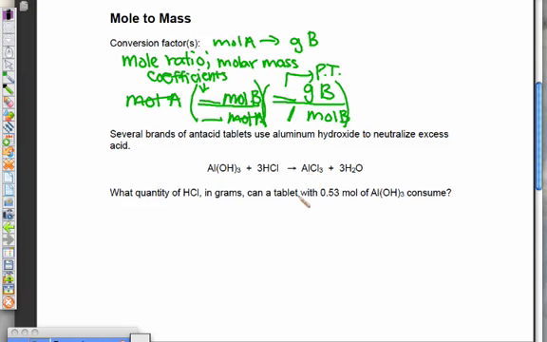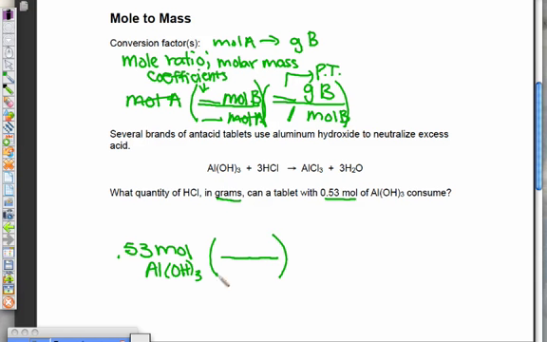So what quantity of hydrochloric acid in grams, so our final answer should be in grams, can a tablet with 0.53 moles of aluminum hydroxide consume? So we're given moles, we want the answer in grams, so this is a mole to mass. So we have 0.53 moles of aluminum hydroxide, Al(OH)3.